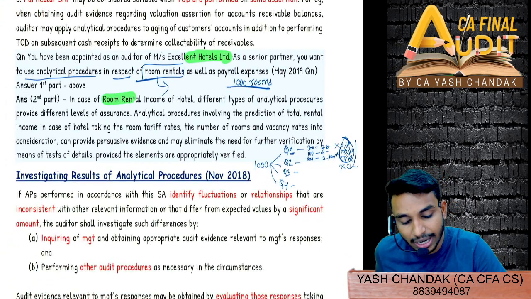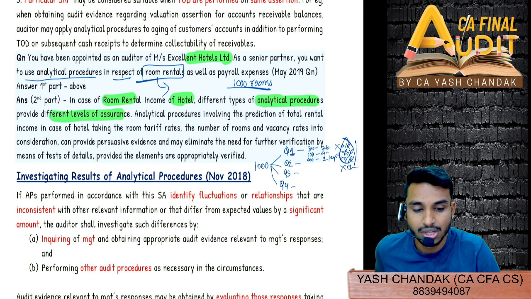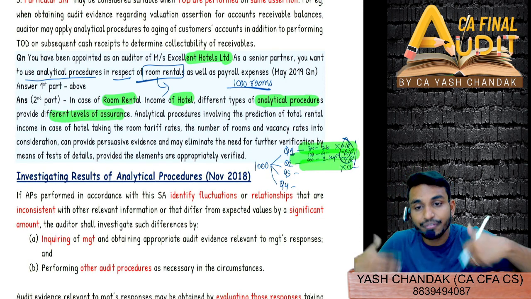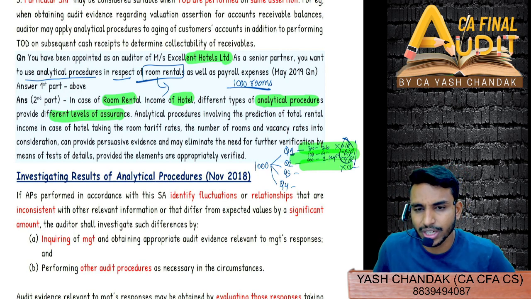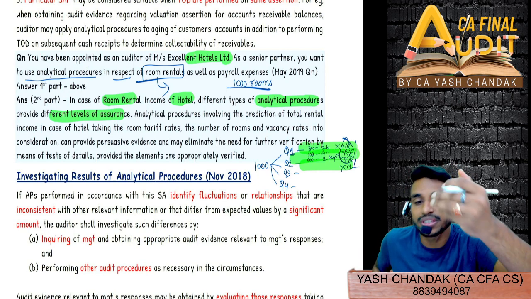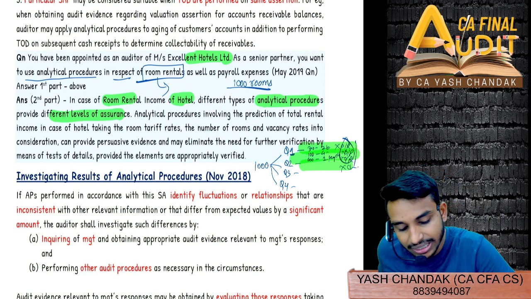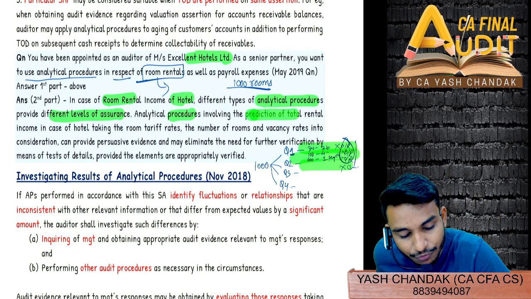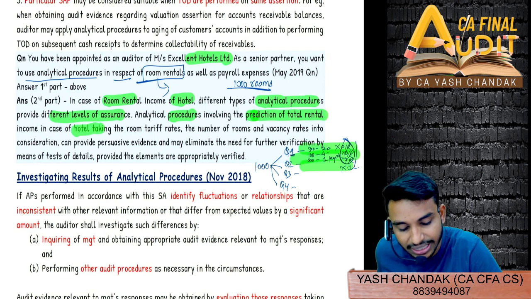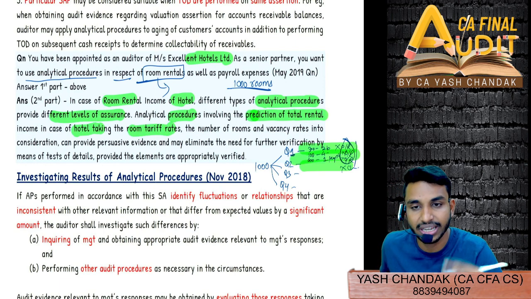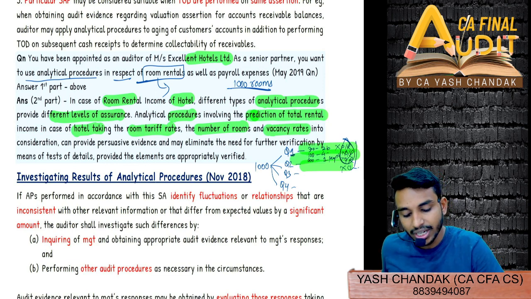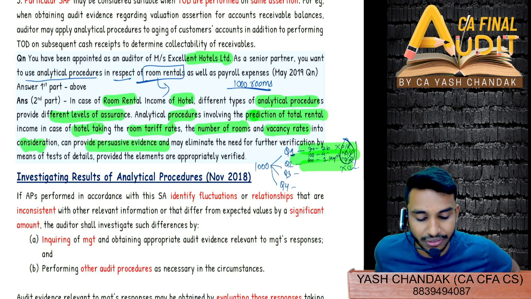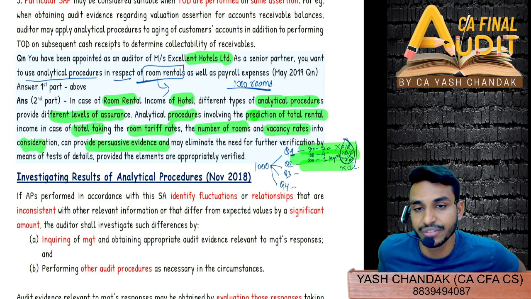In case of room rental income of a hotel, different types of analytical procedure provide different levels of assurance. So this is a type of assurance level only, right? This is a type of analytical procedure which can provide you a different level as compared to what you were all suggesting. Then an analytical procedure involving prediction of total rental income in case of a hotel, taking the room tariff rates, right? Tariff rate, charge per room, what you were saying, number of rooms, occupancy rates into consideration, can provide persuasive audit evidence and may eliminate the need for further verification.